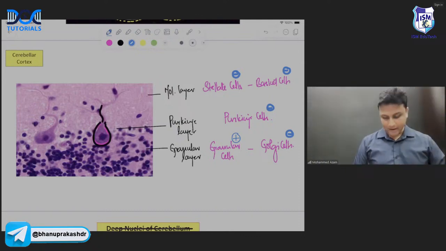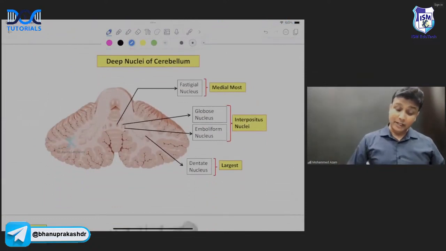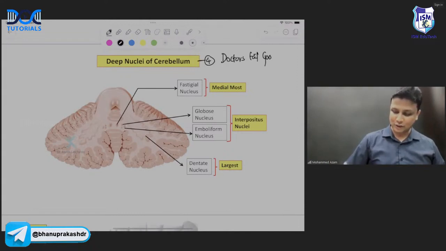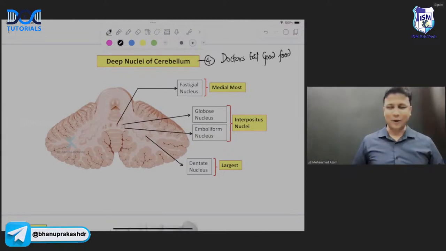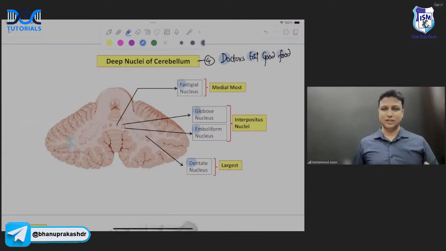That's all. Next one, the deep nuclei of cerebellum. How many deep nuclei do you have in the cerebellum? There are totally 4 deep nuclei. And how to remember them? With the mnemonic, doctors eat good food. Normally, I don't like mnemonics, sir, but I'm giving you the mnemonic here. Why? Because you have to remember that all the nuclei are arranged in the same order. So there will be dentate, emboliform, globose, and fastigial nucleus. You have to remember them in order.